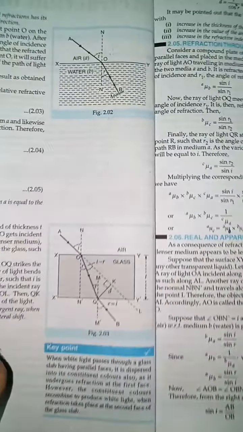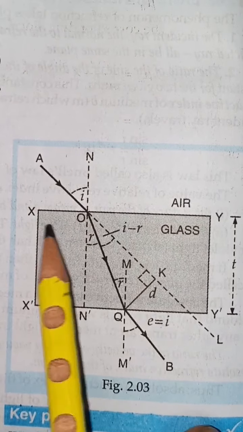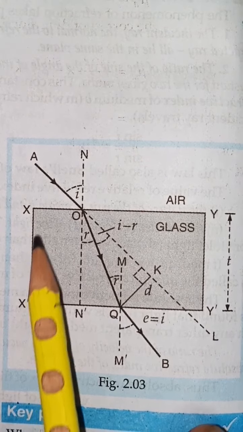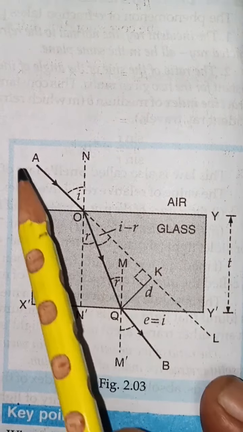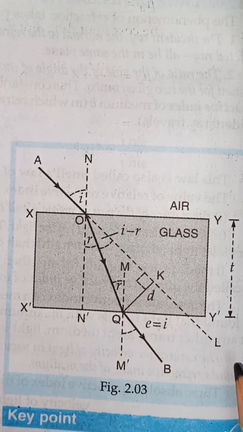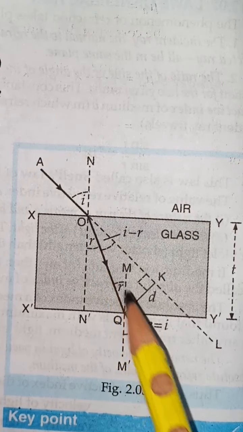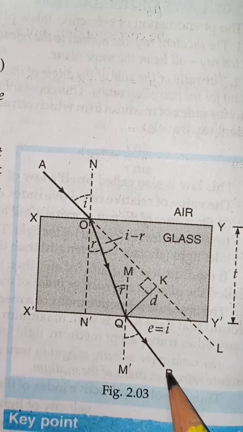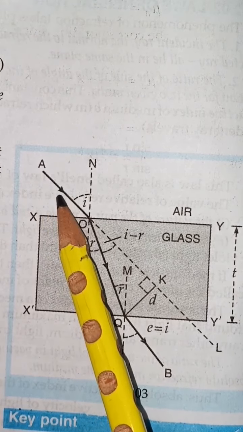Now the second concept, in continuation, is called lateral shift. Suppose there was a glass slab. This is very important. This activity you have to do in your practical also, so go through this properly. This is the glass slab which has thickness T. The light ray is incident from here. Actually it had to go like this, along L, if there were no glass slab. But due to this glass slab, it bends here and after that it is again refracted. So this is called the emergent ray, this is called the refracted ray and this is called the incident ray.